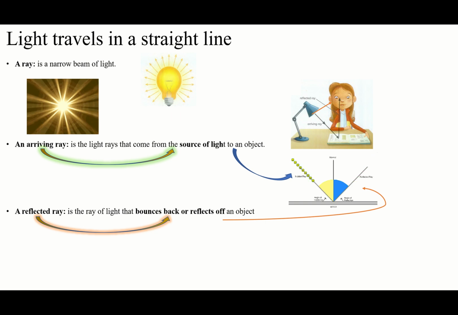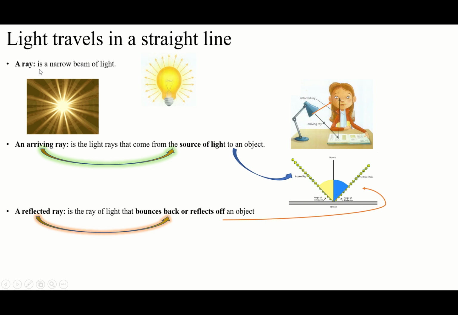But here, we cannot say the girl only sees the reflected ray. No, because we said that light is going to go in different directions, straightly. So the light can go here too, down, up, right, left, any other side. It's right that some light comes from the book, she can see it, so we call this reflected ray because it comes from the book. The book is an object. But of course, some light can go directly from the source of light to her eyes. This orange one, you can see, we can say this is the arriving ray because it comes from the source, nothing else.